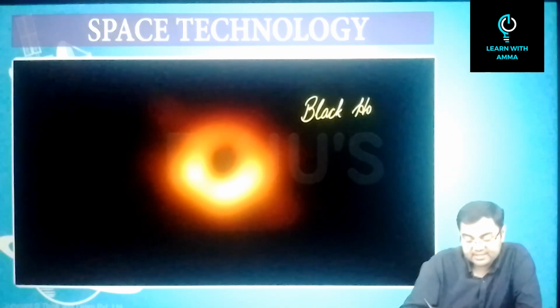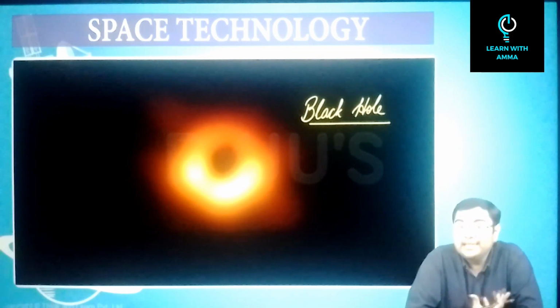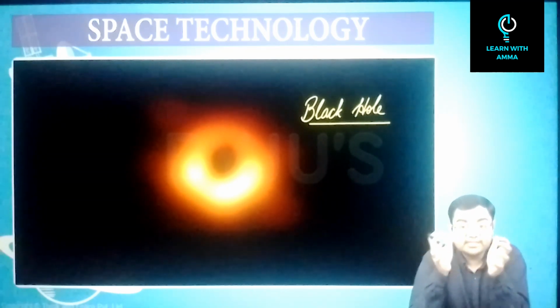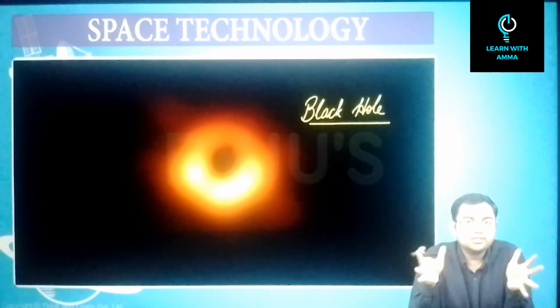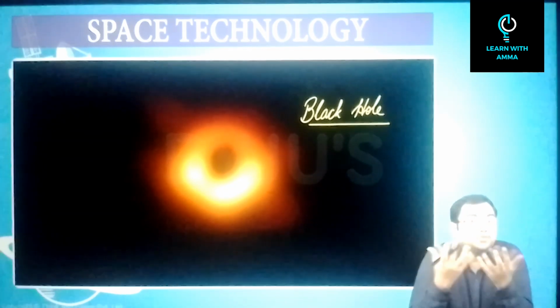The name black hole suggests that this is one region in space which is black, meaning that it is dark. It is devoid of any kind of light. Why is it devoid of light? Because light is not able to escape this region. So the light which is there in the vicinity of this region will fall towards the black hole. And that's why we cannot observe it.